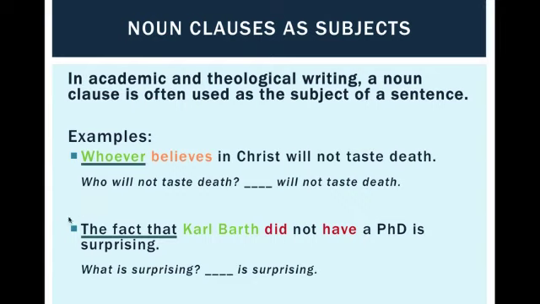Let's look at a second example of a noun clause as a subject. The fact that Karl Barth did not have a PhD is surprising. Something is surprising. What is surprising? The thing that is surprising is the fact that Karl Barth did not have a PhD. All of this in the noun clause, the fact that Karl Barth did not have a PhD, is the thing that is surprising. So that's noun clauses as subjects of sentences.